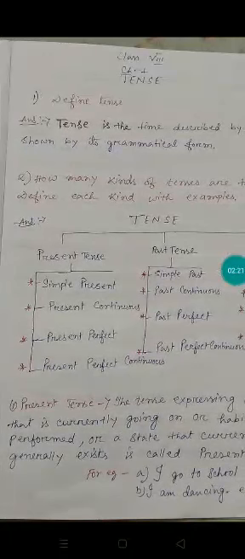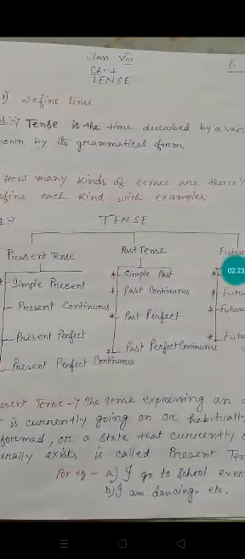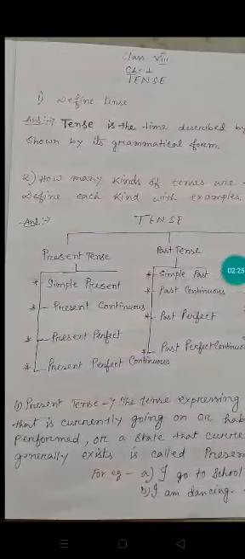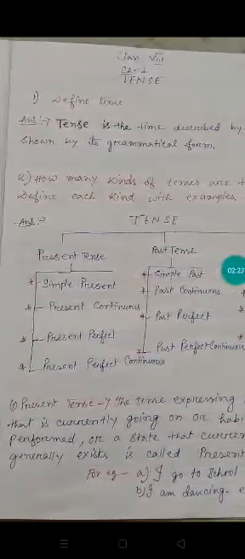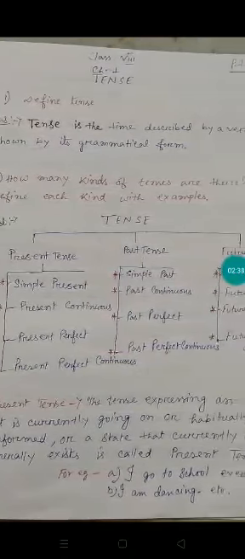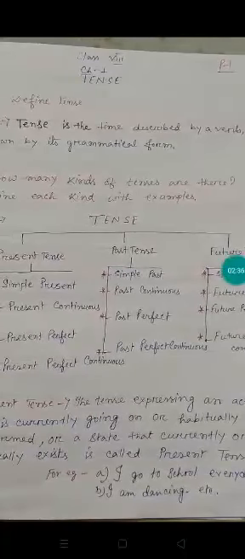That means it's one kind of habit, or a state or situation that currently or generally exists. That is called present tense. Again I am saying, the tense which expresses an action currently going on or habitually performed, or a situation that currently or generally exists, is called present tense.